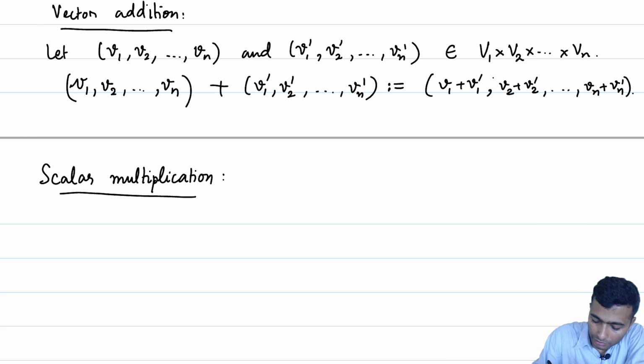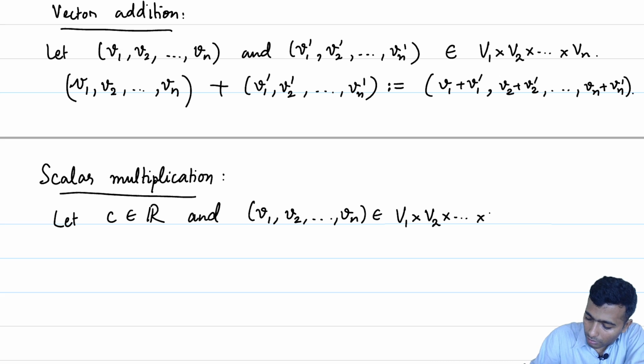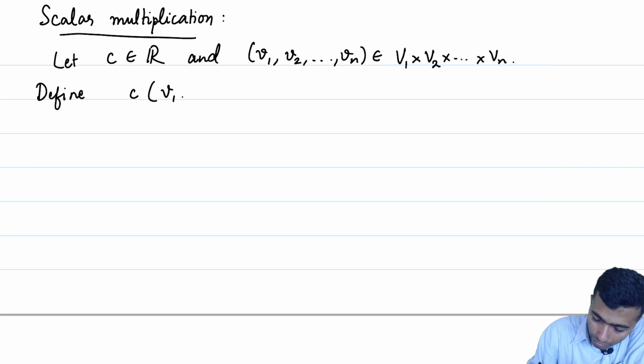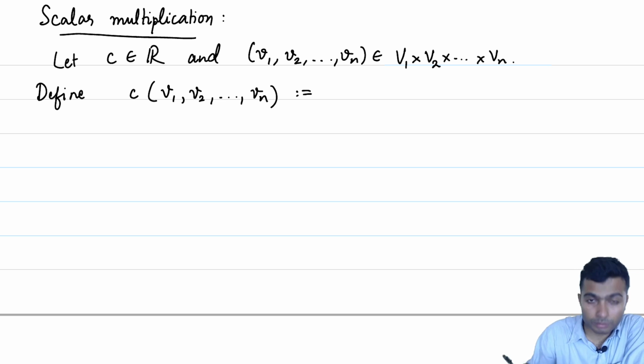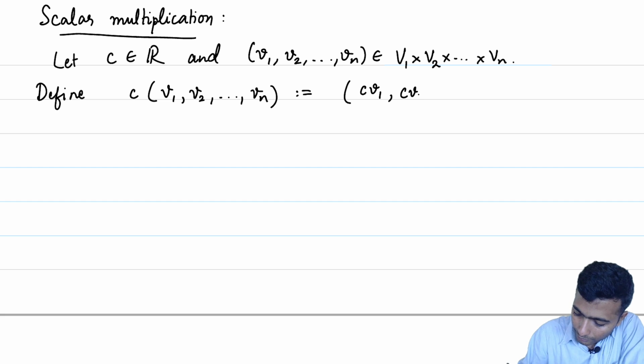Again, this is an operation which will take a scalar, let c be an element in R and (v1, v2, up to vn) be an element in the product. We would like to define c times (v1, v2, up to vn) to be equal to (c v1, c v2, up to c vn).